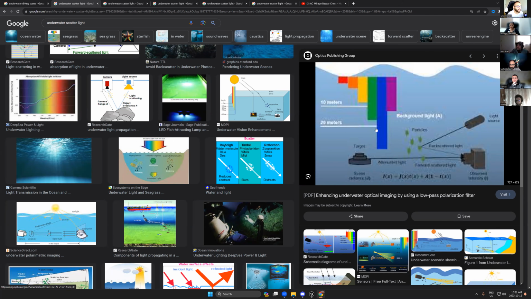But the idea here, in real life, as I taught you before, when light hits any surface, some physics happen, like absorbing, scattering, bouncing, and so on. In underwater, there are three physics that happen when the light hits the surface. The first thing is scattering. That means when the light hits the water surface, the light starts to scatter. That's why we start to see the caustics lights.